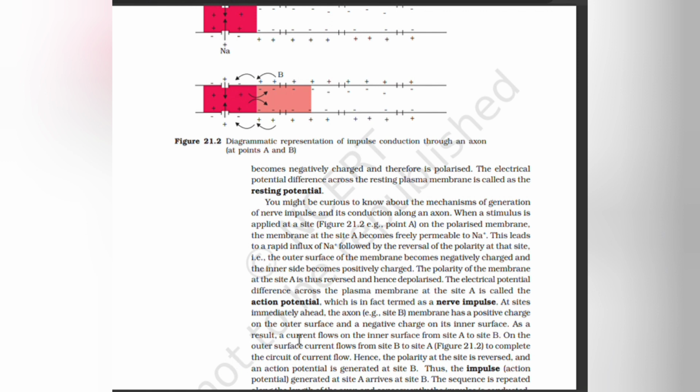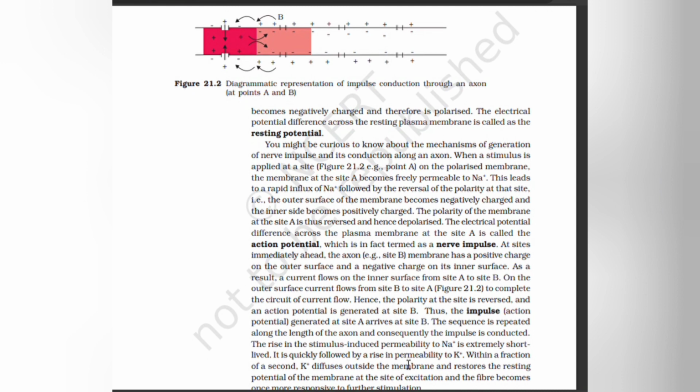As a result, a current flows on the inner surface from site A to site B. On the outer surface, current flows from site B to site A to complete the circuit of current flow. Hence, the polarity at site B is reversed and an action potential is generated at site B. Thus, the impulse generated at site A arrives at site B. The sequence is repeated along the length of the axon and consequently the impulse is conducted.